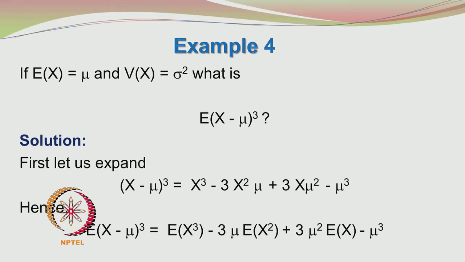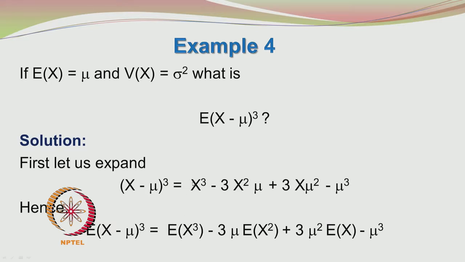So I hope all of you remember what is (a minus b) whole cube. (a minus b) whole cube is a cube minus 3a squared b plus 3ab squared minus b cube. So using that, instead of a and b, we put x and mu. (x minus mu) whole cube is x cube minus 3x squared mu plus 3x mu squared minus mu cube. So we have to again apply the expectation on this (x minus mu) whole cube.